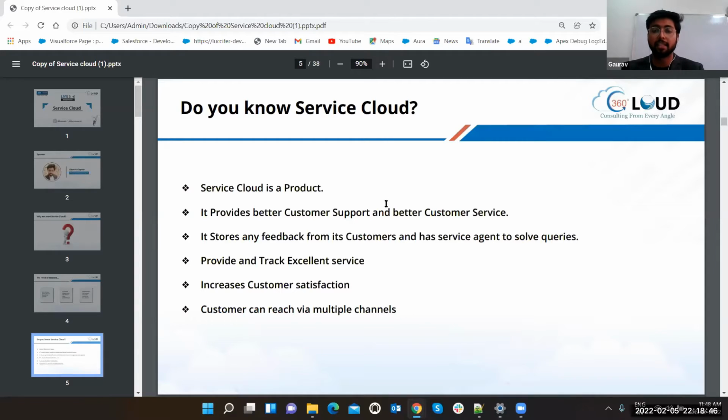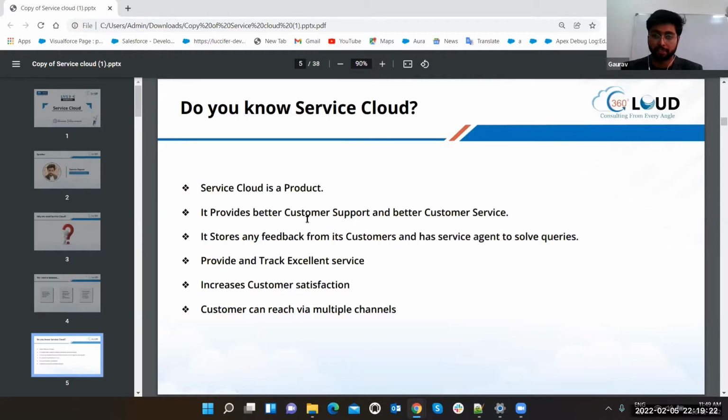Now, in this, the lead is not the main object. There is another object which we will discuss very soon. It provides better customer support and better customer service. Obviously, if you are providing service in person, suppose a person is coming to your office, there will be a very huge line. Definitely, with COVID going on, it's better to use Salesforce, just raise a case or raise a question, and they will provide the service online, right? If an online solution is possible, that's the simplest solution. That is better customer support and customer service.